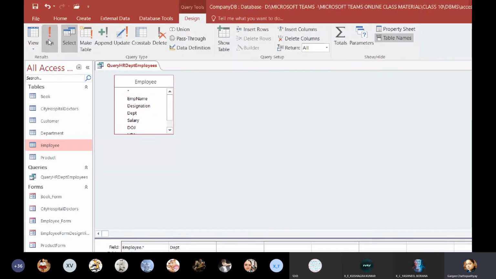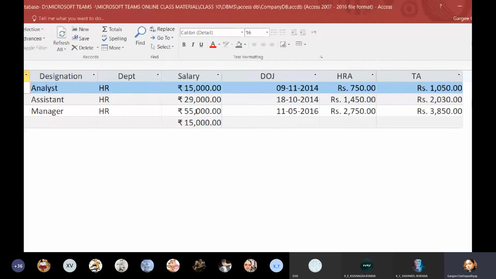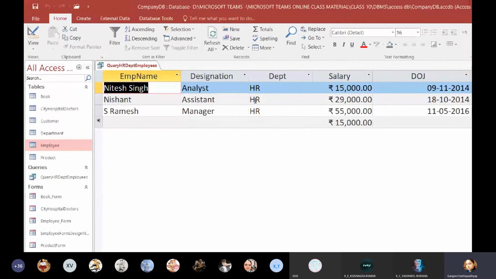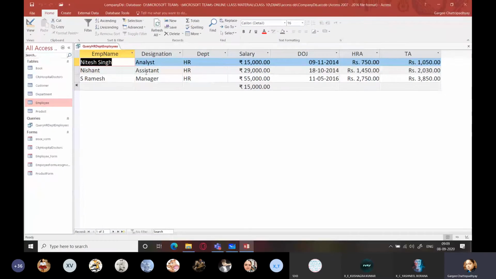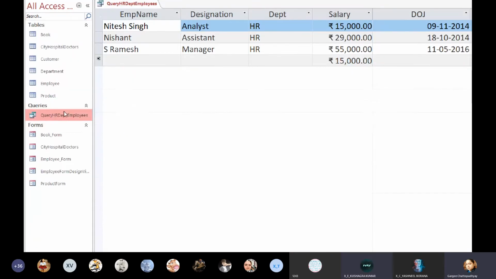I will save it and run it once again. Now you can see that the extra field is not getting displayed, but you are getting the desired output. That is all employee information working in the HR department. So this is a query and it is saved like this as an object within the MS Access database.